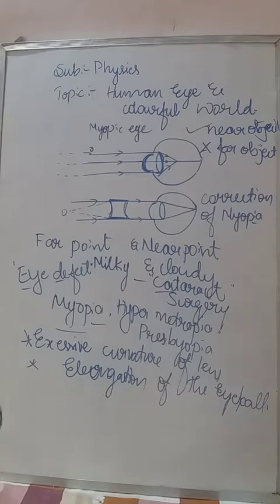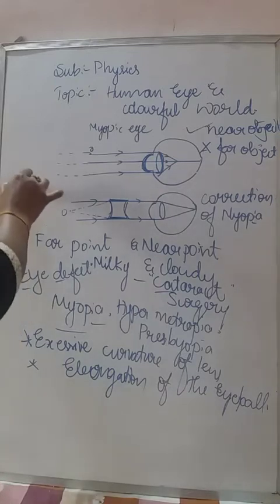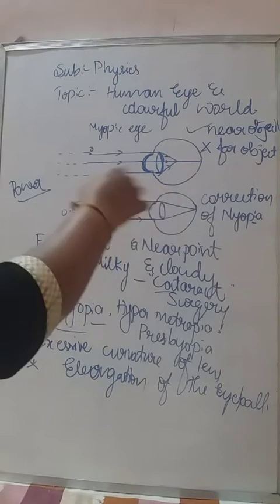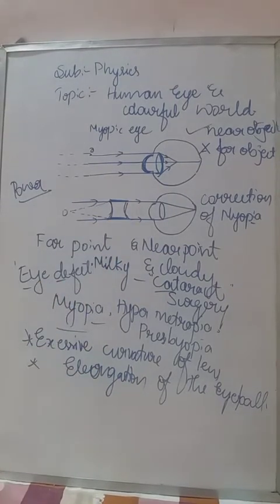Power is also very important. Later I will tell you what power actually is. So by using the concave lens with the suitable power, we can correct the myopic eye. This is about myopia. Very important, I'll repeat again. What is meant by myopia? A person can see the near object clearly but not the far object. If a person suffers from that disease, it is called myopia.